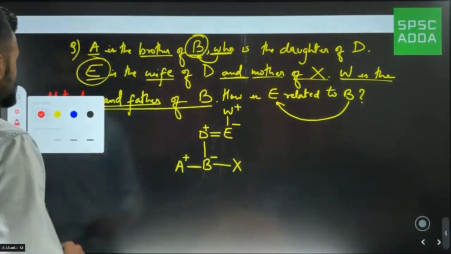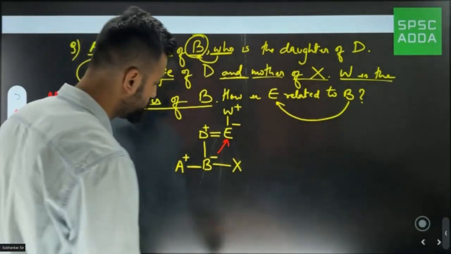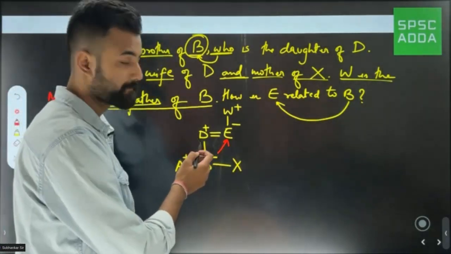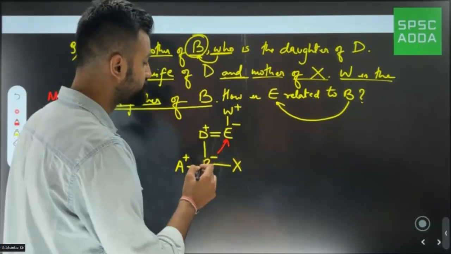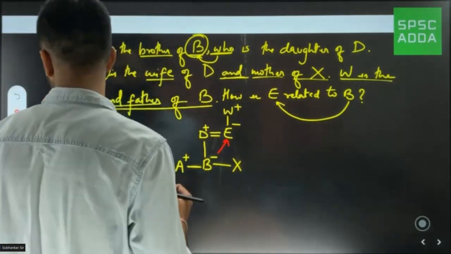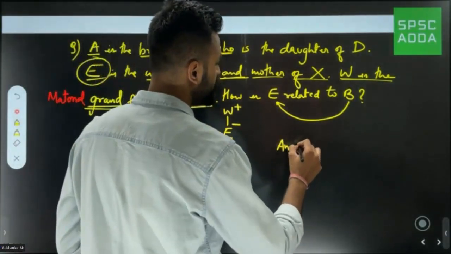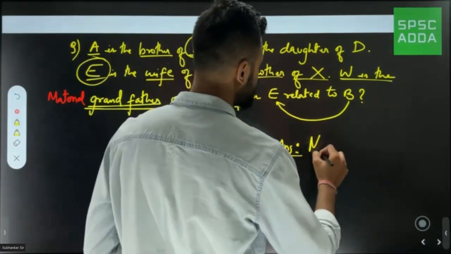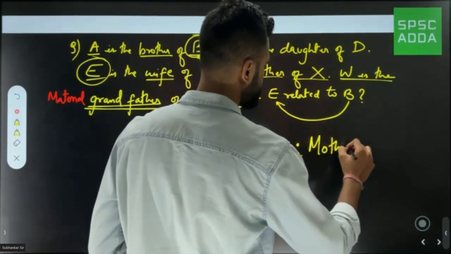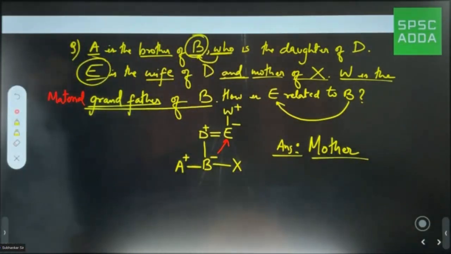From this diagram we see that E would be the mother of B. B's father is D and D's wife is E, so obviously we would call her a mother. So the answer that we'll be getting is mother. Based on this family tree diagram, the answer is mother.